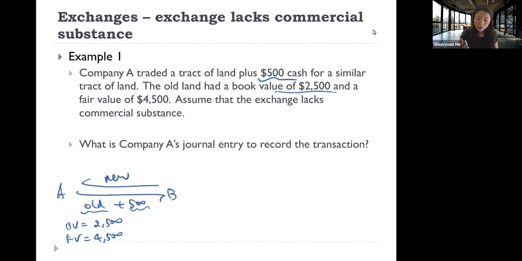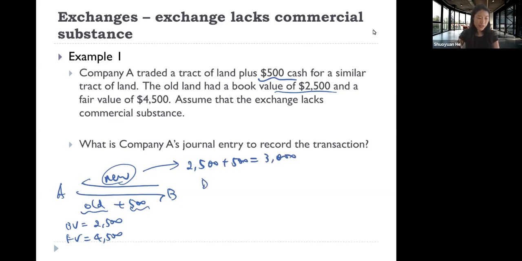So the new tract of land is valued at the book value of the old tract of land plus whatever cash company A is giving out. So 2,500 plus 500, that is 3,000. This is how much the new piece of land should be valued at.